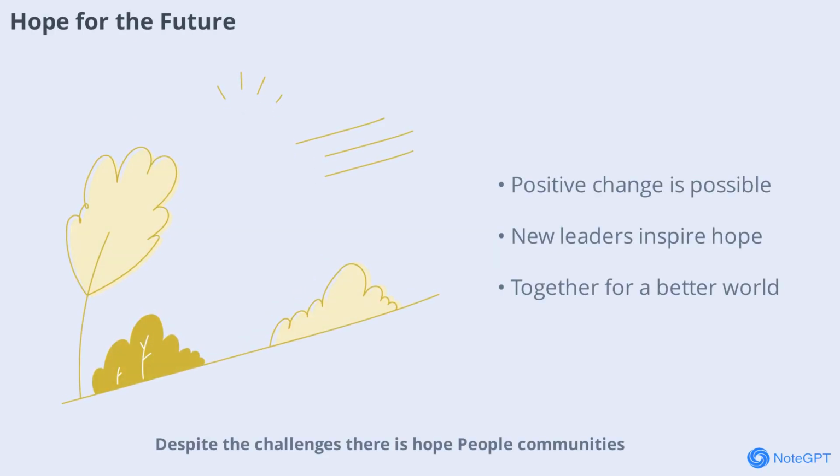Despite the challenges, there is hope. People, communities, and countries are taking action every day to fight global warming. Advances in technology, growing awareness, and a new generation of leaders are driving positive change. Together, we can build a safer, healthier, and more sustainable world.